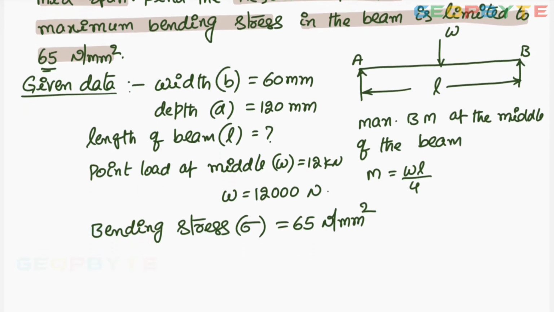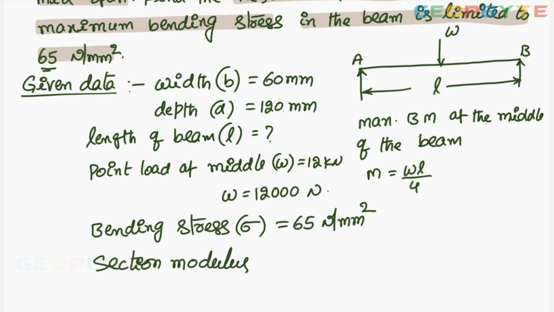First find the section modulus. Section modulus Z equal to I by Y. I equal to BD cube by 12 for a rectangular one. Y equal to D by 2. Simplify the value for getting BD square by 6.